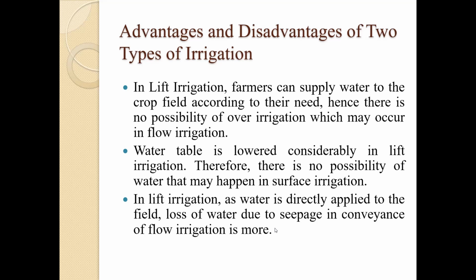So in lift irrigation, as water is directly applied to the field, the loss of water due to seepage in conveyance is less, whereas in flow irrigation the conveyance loss is more. In lift irrigation, we mostly use pipes and closed conduits, so the seepage and evaporation are less as compared to flow irrigation, in which water is flowing on the land and coming to the farm. Because of which the seepage and evaporation are more in flow irrigation.